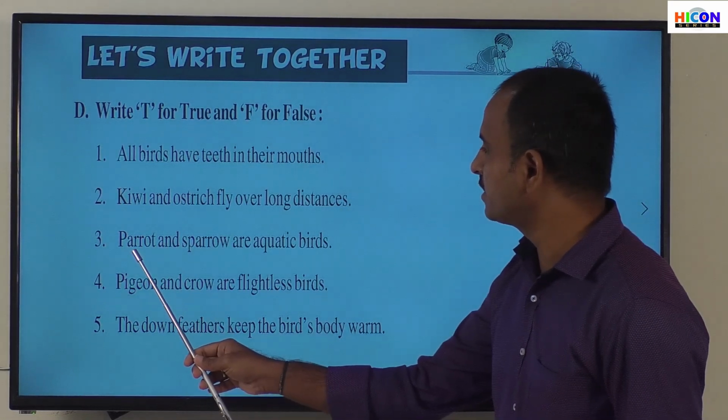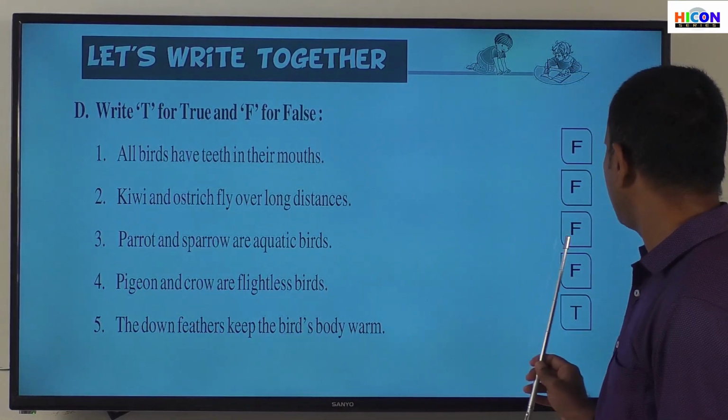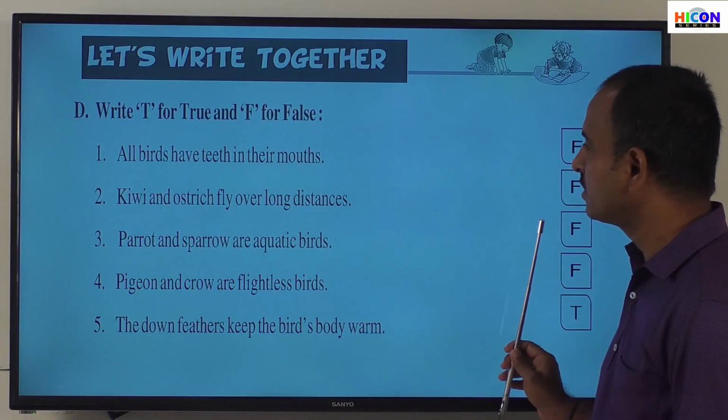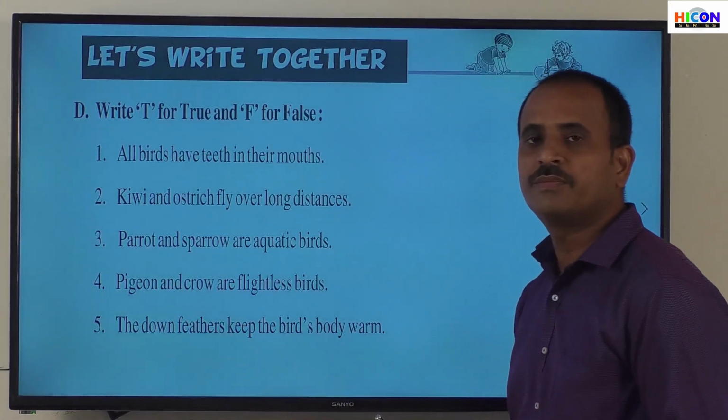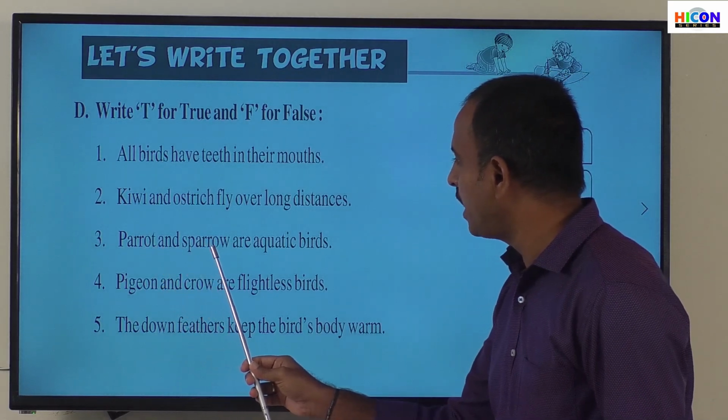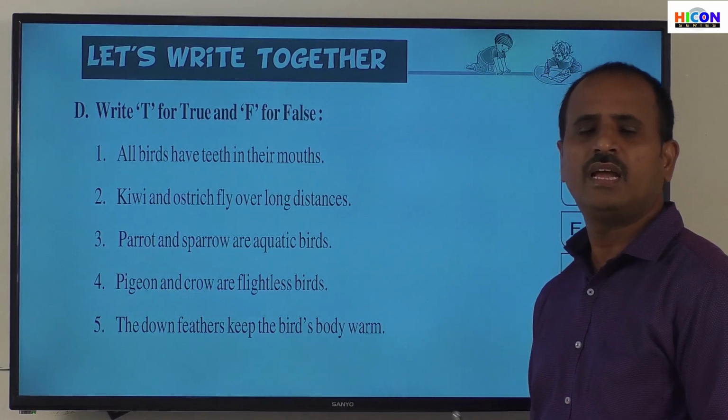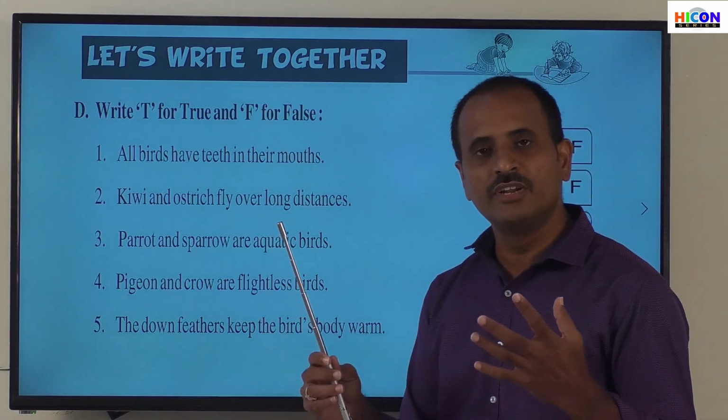And see the third sentence. The third sentence has the answer F. F means false. The third sentence is also false because parrot and sparrow are aquatic birds. Aquatic birds means the birds which live in water.